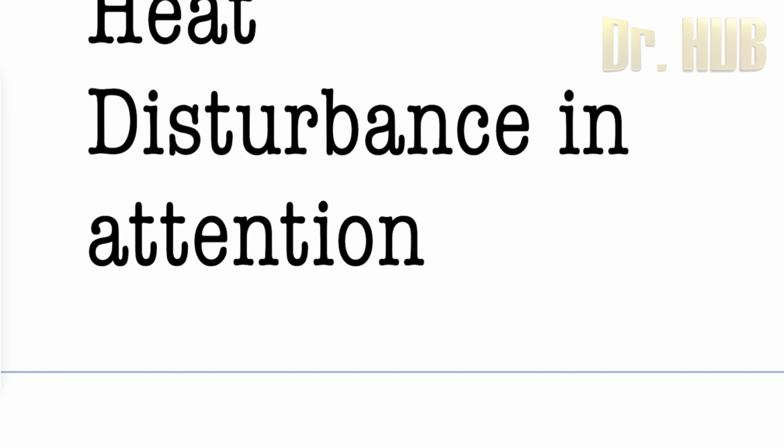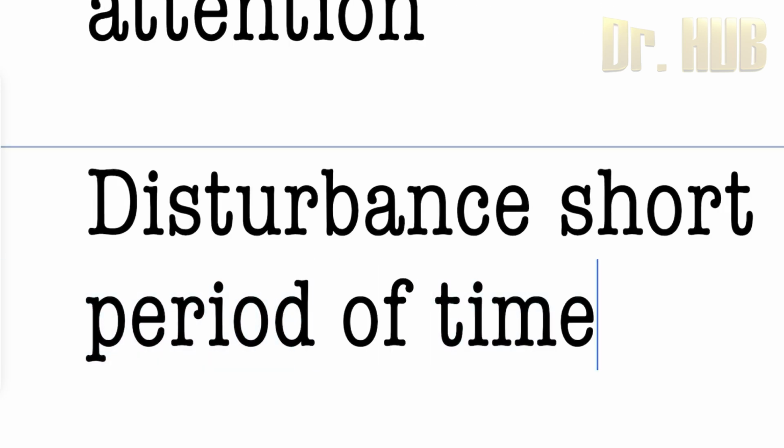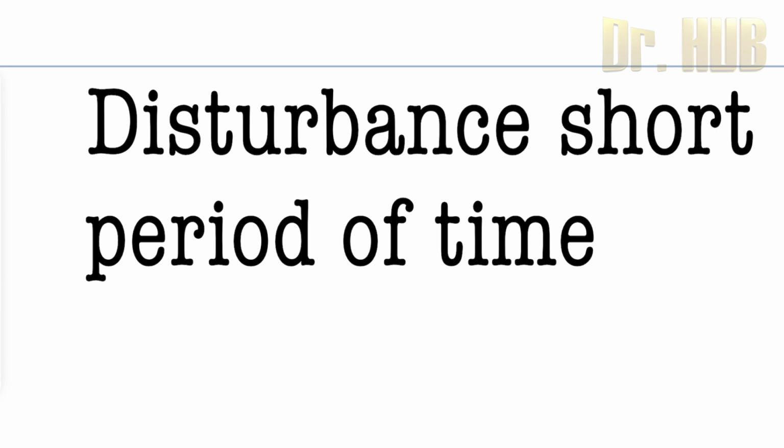Next is awareness, with reduced orientation to the environment. Then the disturbance develops over a short period of time, from hours to a few days, and represents an acute change from baseline attention and awareness, and tends to fluctuate in severity during the course of the day.